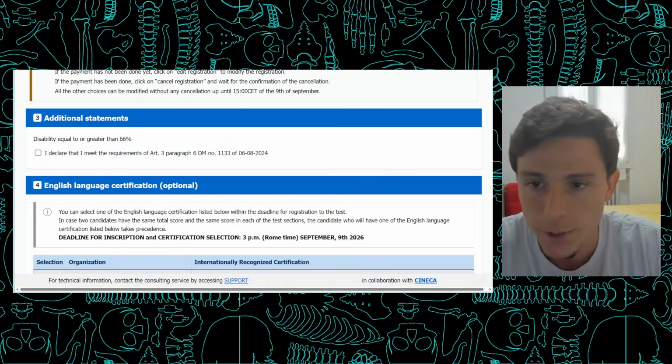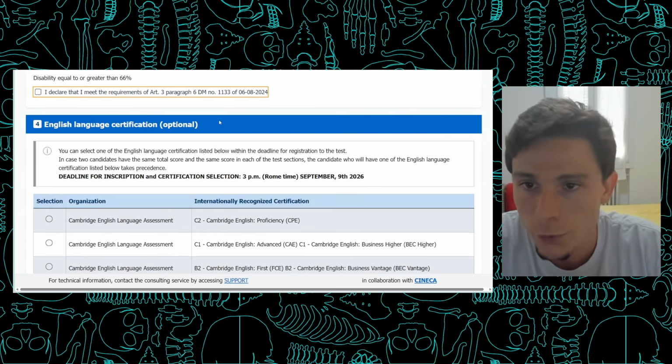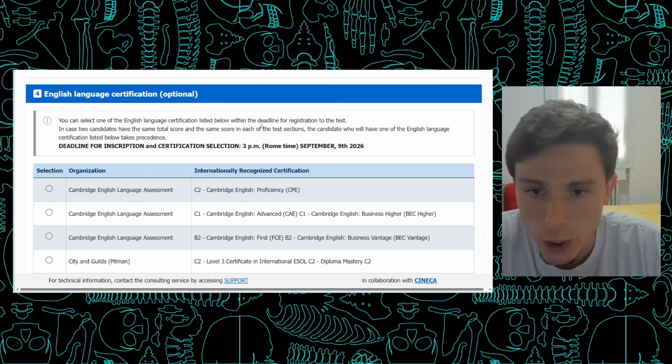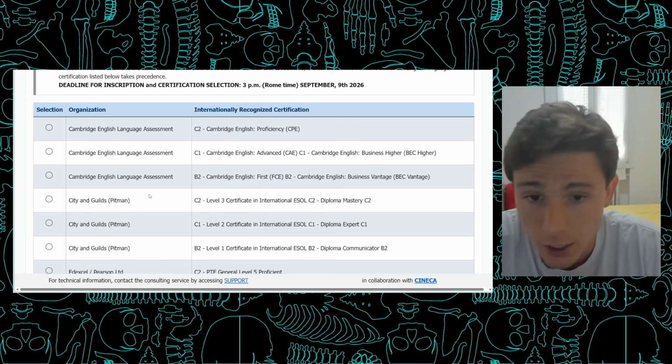Now, moving on to the bottom of our webpage, we're going to have a section for disability. If you believe this is for you, you just have to check this box. If not, we're going to move on to the language certificate. This is optional, as you can read here, and you do not need to show any certificate up front. But if you do have one, you can select it here.